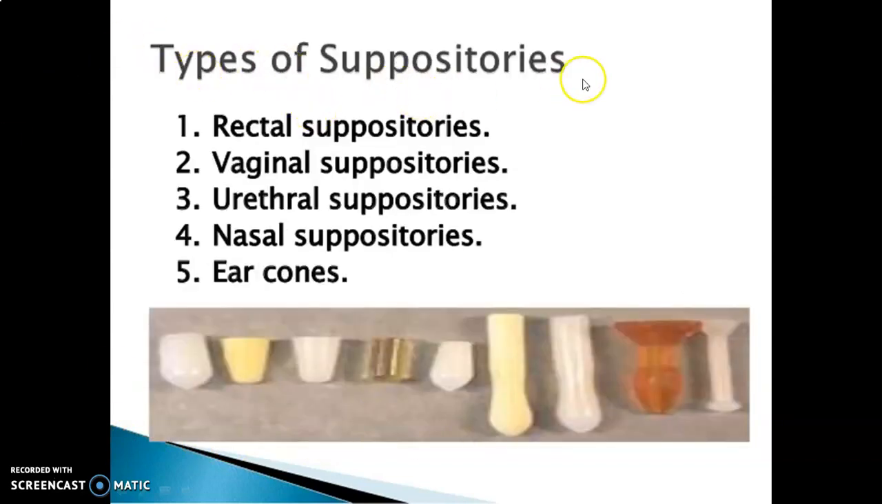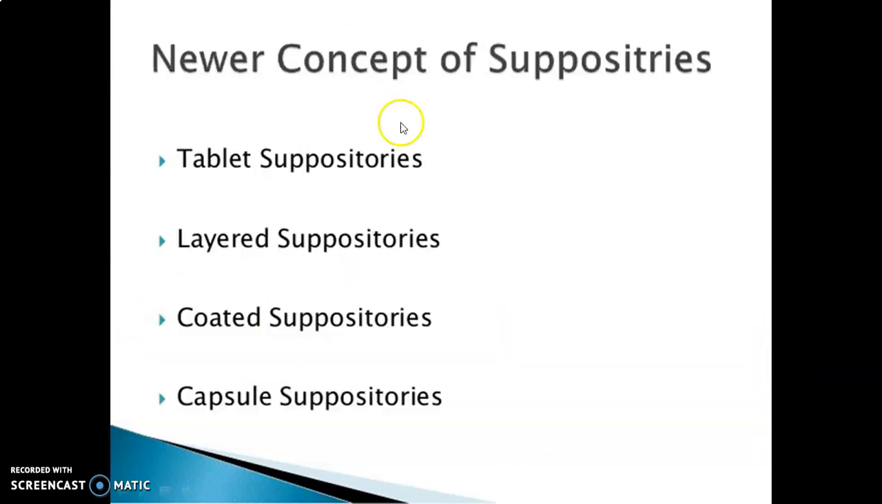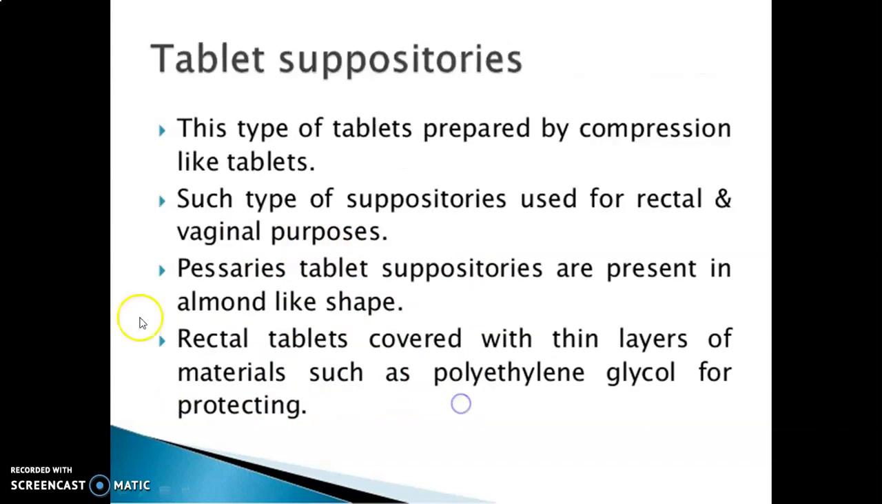Then types of suppositories. There are a total of 5 types: rectal suppositories, vaginal suppositories, urethral suppositories, nasal suppositories and ear cones. See in the diagram, the suppositories are like this. The newer concepts of suppositories are tablet suppositories, layered suppositories, coated suppositories and capsule suppositories.